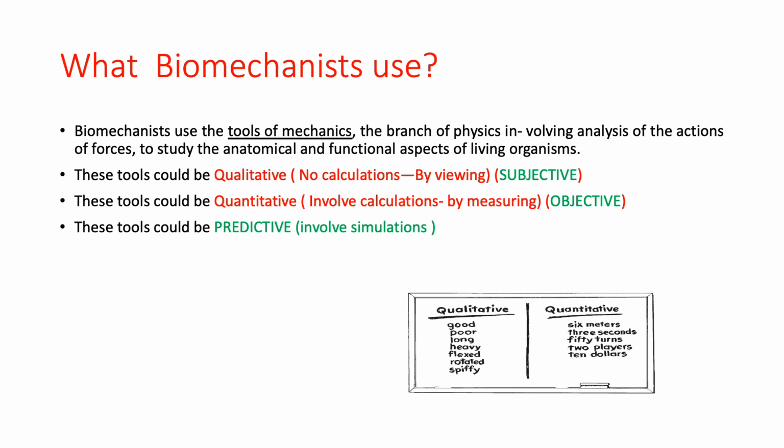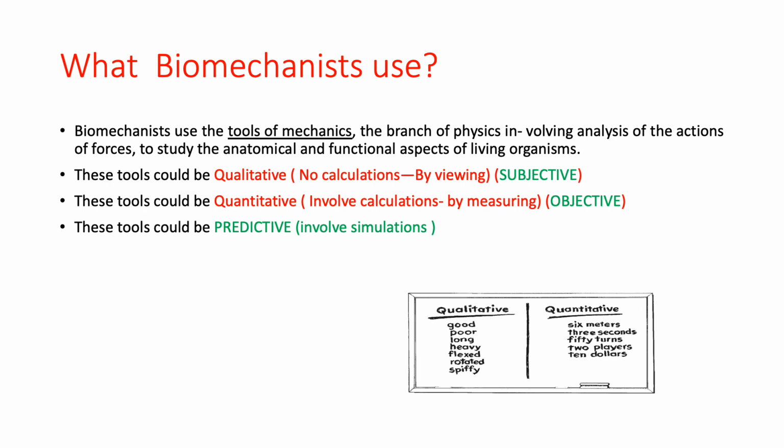So what is the difference between the two? Number one, the qualitative is known as the subjective one, and it is the most preferred one by coaches because it is very fast. It requires less time as compared to the quantitative one because you are just viewing it, and by viewing, if you are experienced, you get to know what movement is going wrong, and you can tell the person that this is the way you should do it, and gradually he develops a good technique. So this is qualitative. The second one is quantitative, where we calculate in actual mathematical terms.